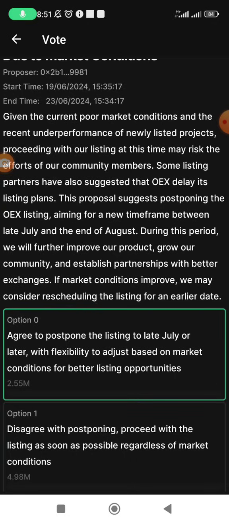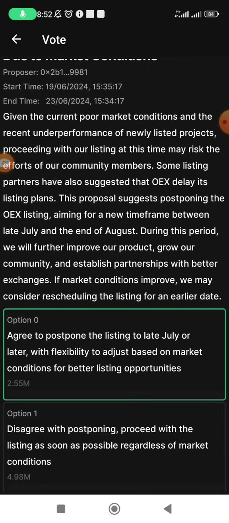So what they are trying to say here is, first of all, the market conditions, of course, currently we are on the bearish market. The market has actually been stubborn of late. So they are proposing that if we vote for this, they list towards the end of July up to even August. All right. So let's say late July and the end of August.